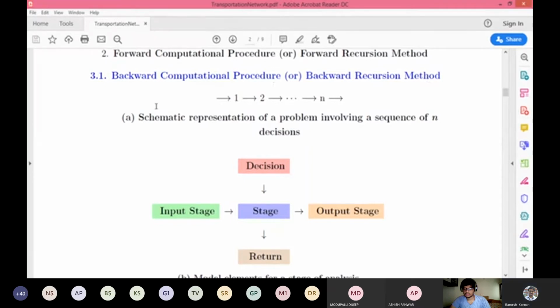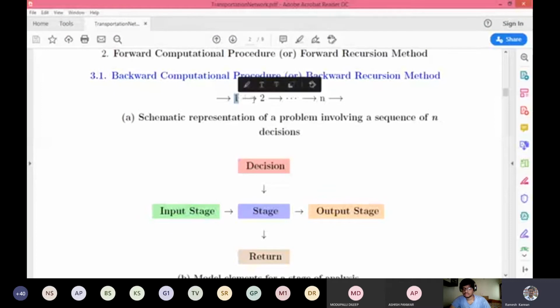So this is a backward computational procedure. We have n number of decisions, like decision 1, 2, and n. If you remember, this is all sequential. We cannot directly jump into the nth decision immediately, so you should follow a sequence. This is what we call recursive, or sequential decision making. This is a schematic representation of a problem involving a sequence of n decisions.